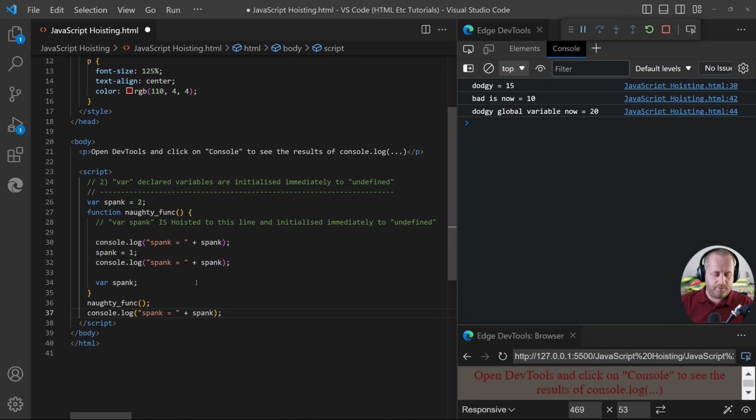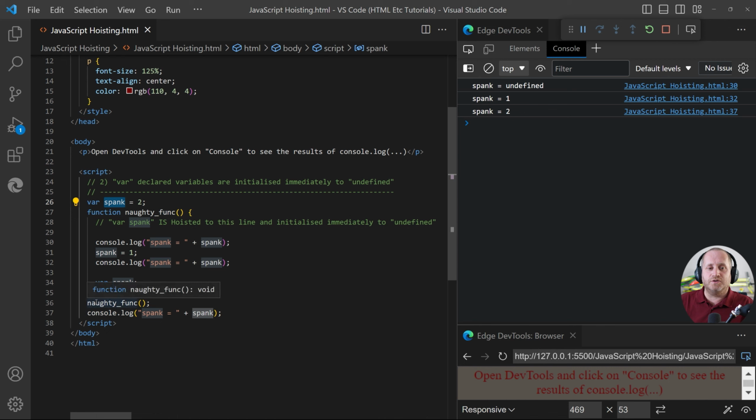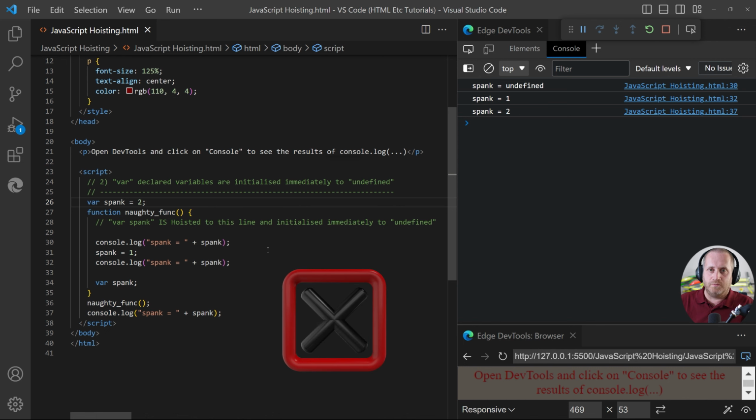I'll just click save. Now we've got a naughty function and a fitting variable name to go with it. We have got spank equals 2 declared with the var keyword, and we are calling the function just here. Var declared variables are initialized immediately to undefined. I'm still maintaining at this point that variable names are not hoisted to the top of the scope within which they are declared. Let's just have a look and see why this looks as though it's being hoisted.